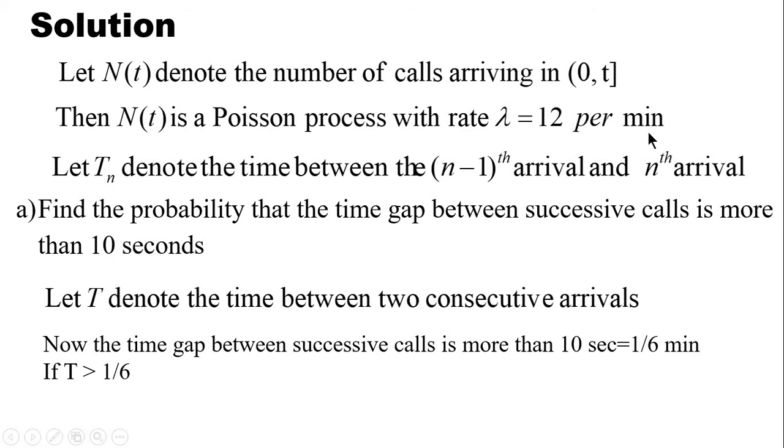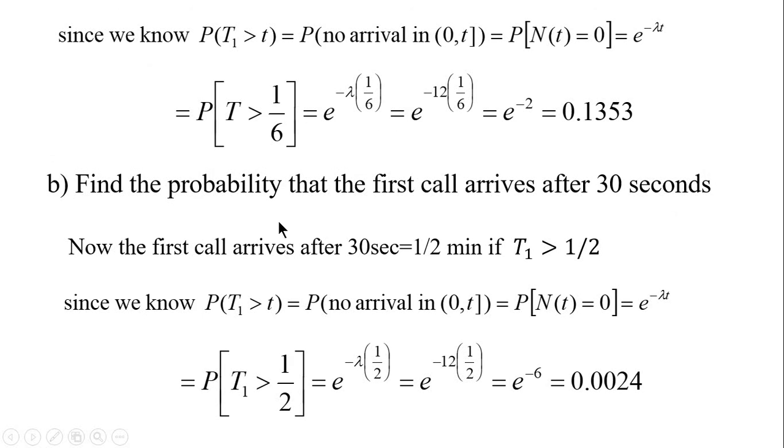We know that lambda is in minutes. So we have to convert T also in terms of minutes. So 10 seconds means 1 by 6 of a minute. So we have to find the probability that capital T is greater than 1 by 6. And we have already found out that the probability of T greater than t will be e raised to minus lambda t. So directly substitute lambda as 12 and t as 1 by 6, we get our answer.